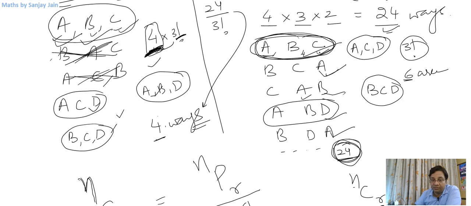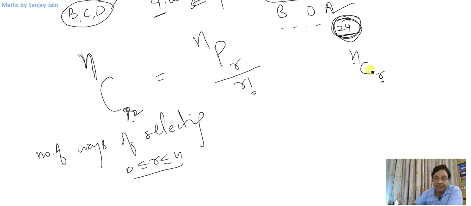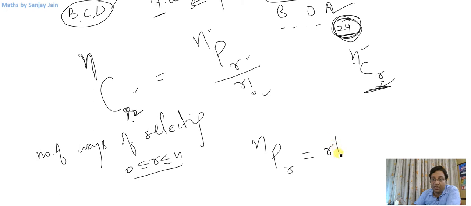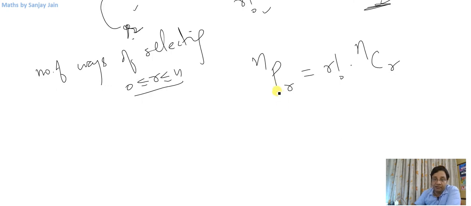So I am establishing a relation between NCR, which is number of ways of selecting R things out of N different things, with number of ways of arranging R things out of N different things. The relation is that I have to divide it with R factorial to obtain this. So I can, in other words, say NPR is equal to R factorial into NCR, right? And what was the formula that we derived for NPR?